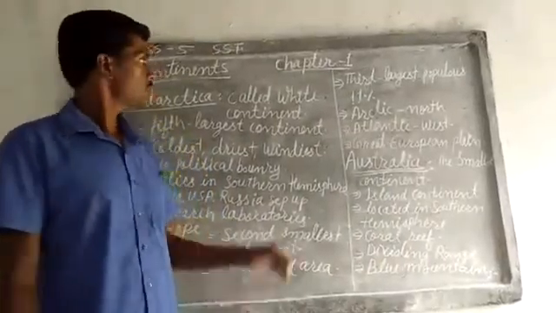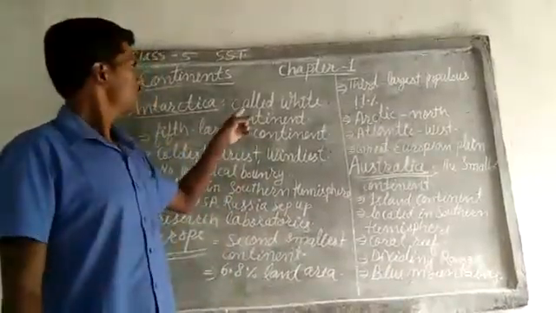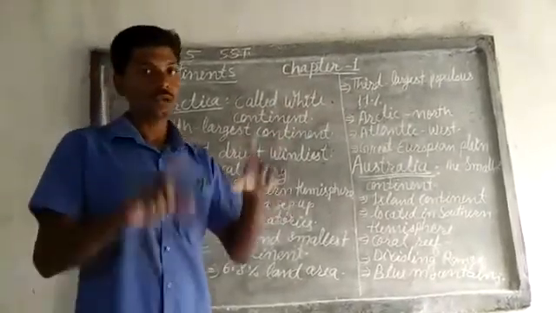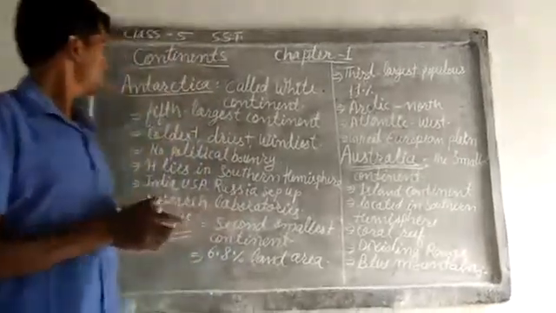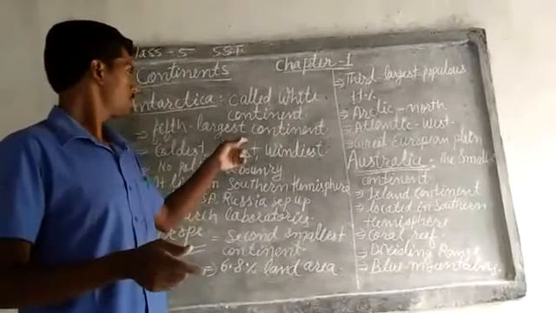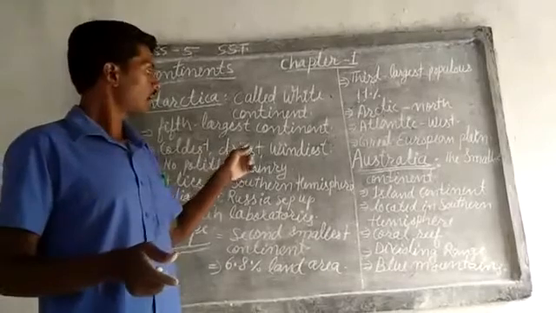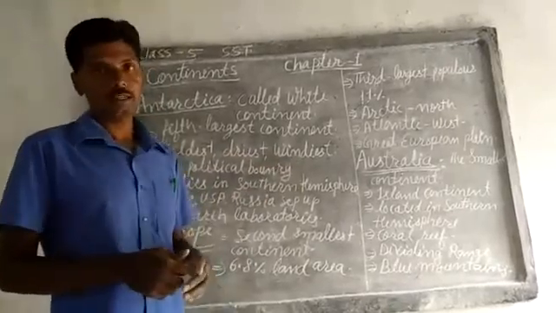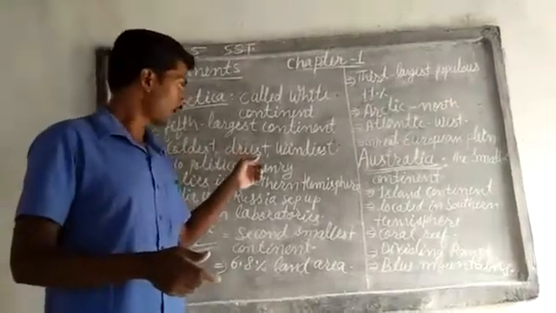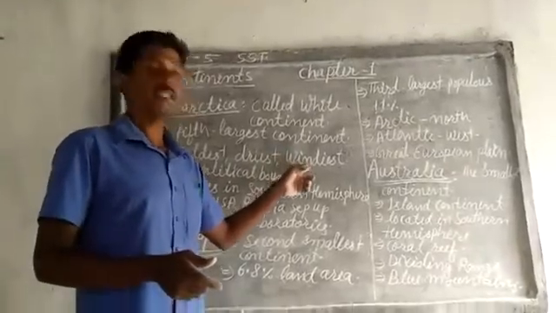So students, next we'll see Antarctica. Antarctica is also called the White Continent. It is also known as the White Continent because it is the fifth largest continent, but it is the coldest, driest and windiest continent. It is the coldest continent, and you can say the driest and windiest continent.